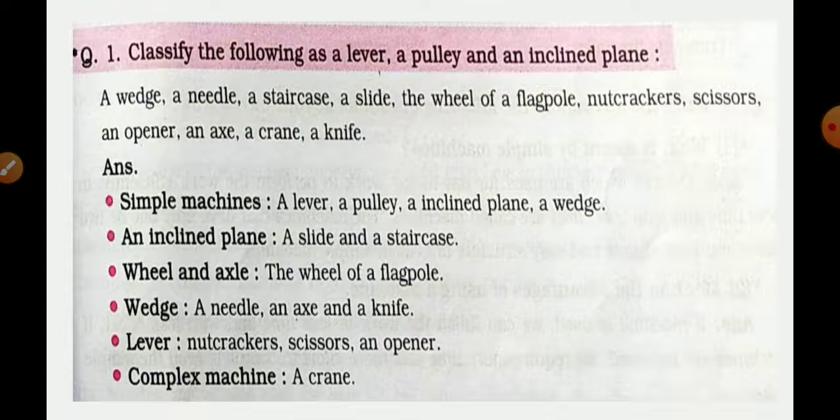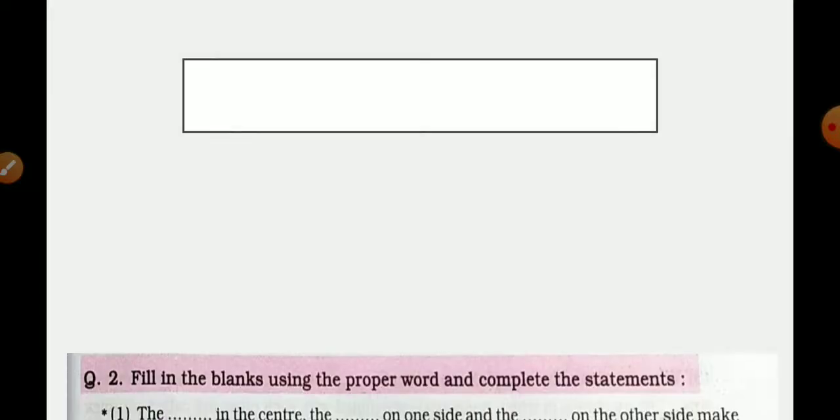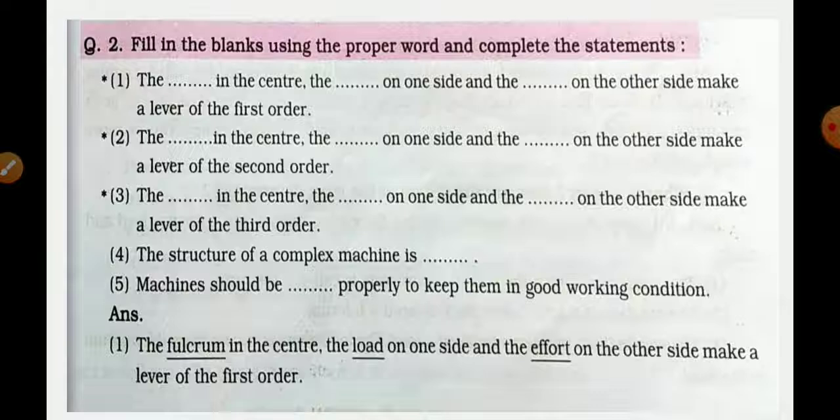Now, question number 2. Fill in the blanks using the proper word and complete the statement. First, all the 5 questions are given and then the answers. See, first question is: the dash in the center, the dash on the side and the dash on the other side make a lever of the first order. What is the answer? The fulcrum, load and effort. Answers are given at the bottom.